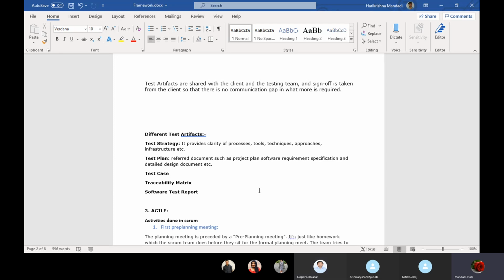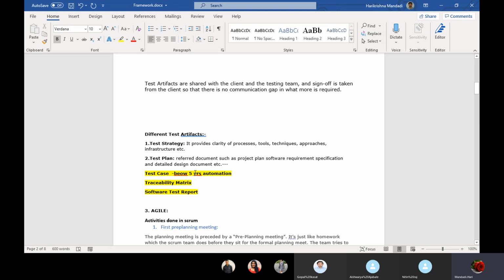Any doubts till here? If you want to know testing artifacts, these are the different testing artifacts which we need to submit. These two will be taken care of by the leads or managers. If you have below 2 years, below 5 years of experience in automation, don't say you are going to submit those. These are the things which you are going to submit with below 5 years of experience in automation.